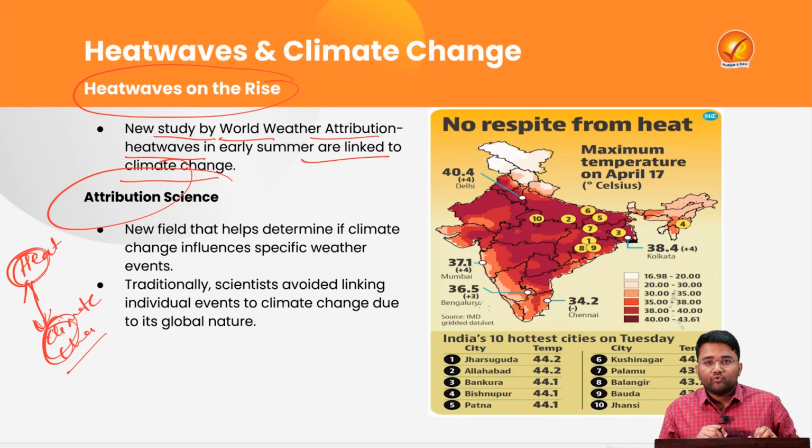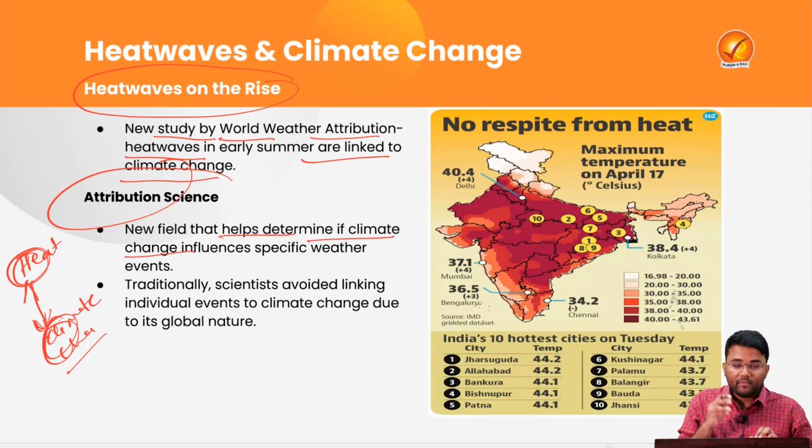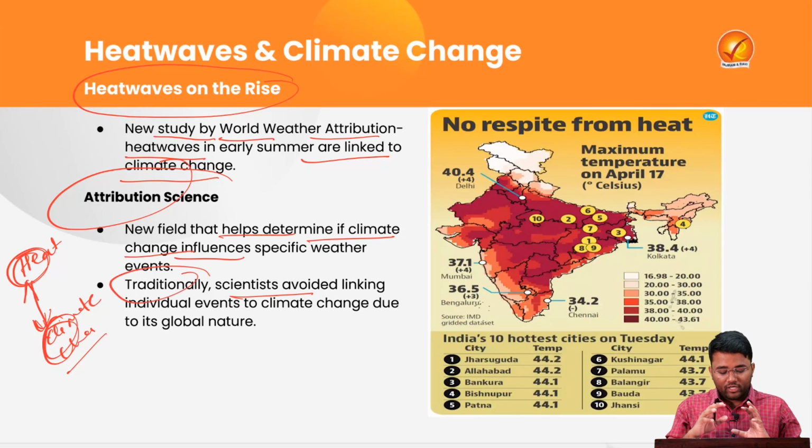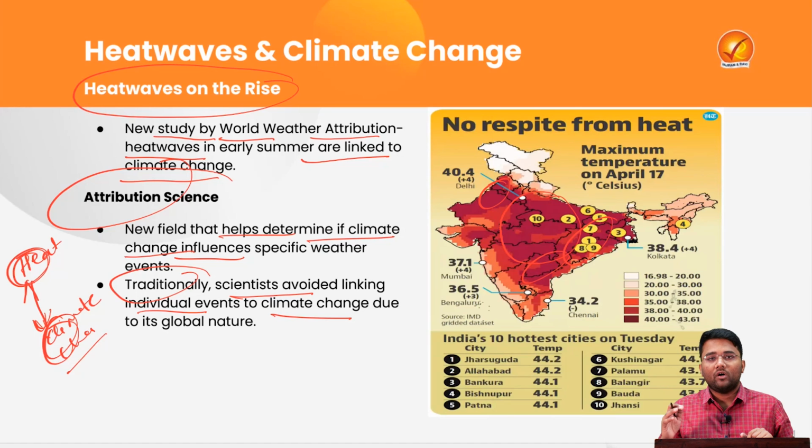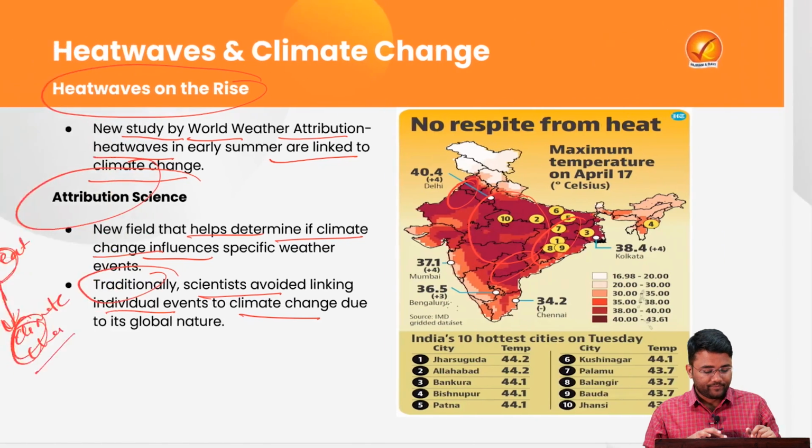This new field of attribution science helps in determining if climate change is influencing specific weather events like heat waves. Traditionally, scientists avoided linking individual events to climate change due to the global nature of climate change. But now they are linking them through attribution science. From this map, you can see that there are multiple states battling heat waves. Northwest India, central India and some parts of eastern India are battling heat waves, which have been on the rise for the last few years.